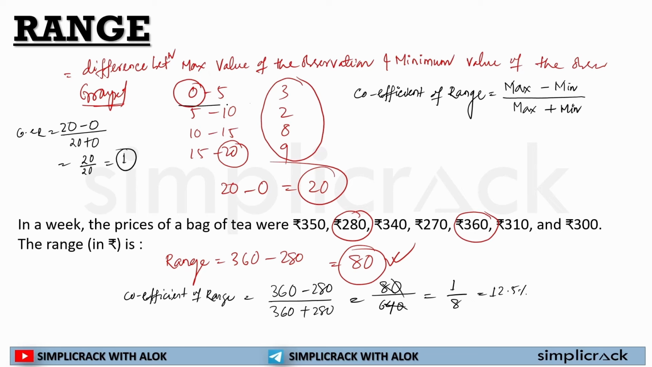See, if this data was not present, how would it be calculated? 20 minus 5 divided by 20 plus 5. So it will be 15 by 25. And if I cut it, it will come to 3 by 5. So this is how the coefficient of range will be calculated.